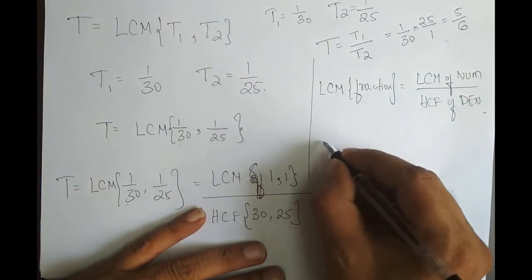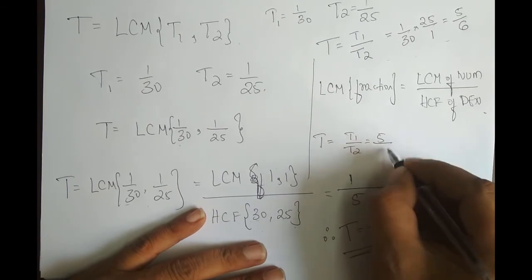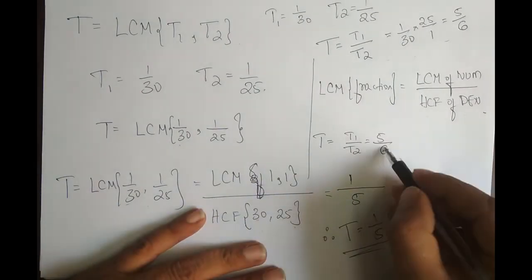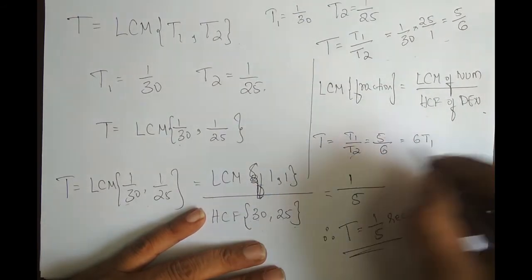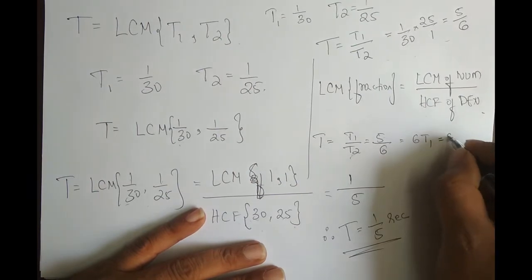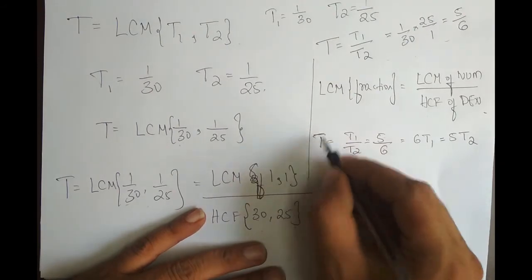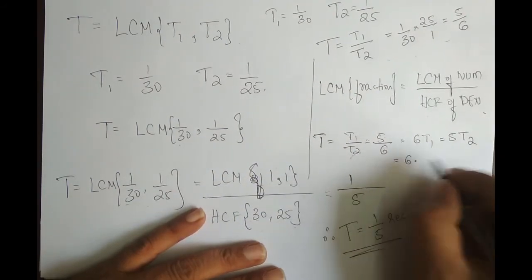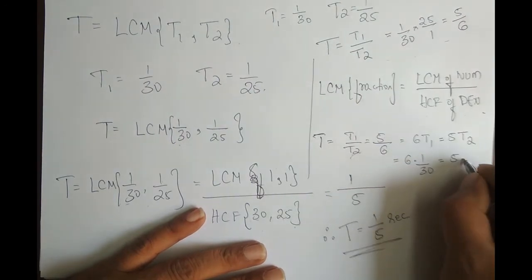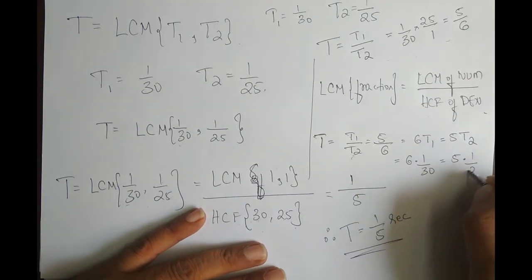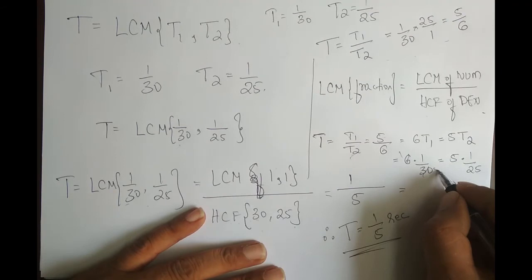T1 by T2 is equal to 5 by 6. Now if I cross multiply, this becomes 6 times T1 equal to 5 times T2, which is capital T. The value of T1 is 1 by 30 and the value of T2 is 1 by 25. 6 ones are 6, 5s are 30, and 5 ones are 5, 5s are 25.